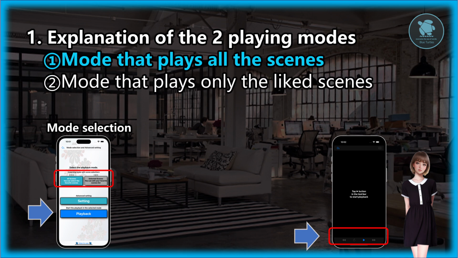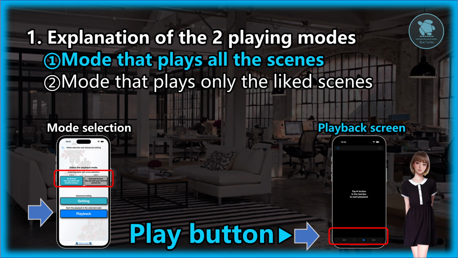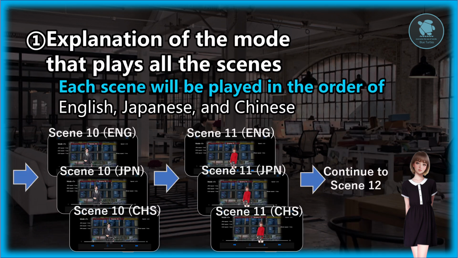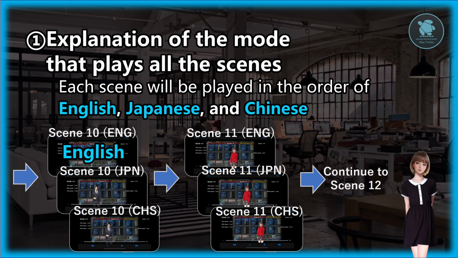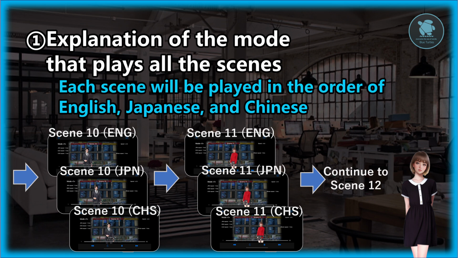To play all the scenes, proceed and tap on the blue button, moving you to the playing scene. When you tap on the blue triangular play button, each scene will begin playing in order. Each scene will be played in the order of English, Japanese, and Chinese. The actual app screen will look like this.